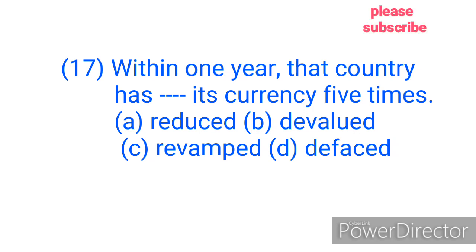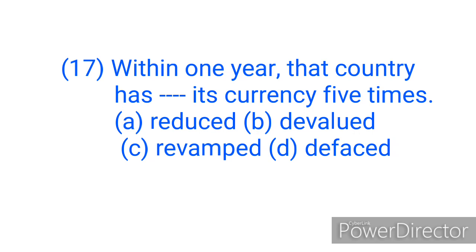Option C, revamped. The word revamp means to improve the appearance of something, to improve how something looks. Option D, defaced. The word deface means to damage the appearance of something, especially by writing or drawing on it. When you draw on a wall or write on a wall, you are defacing the wall. And when you paint a wall that has not been painted before, you are improving the appearance of that wall, thereby revamping the wall.